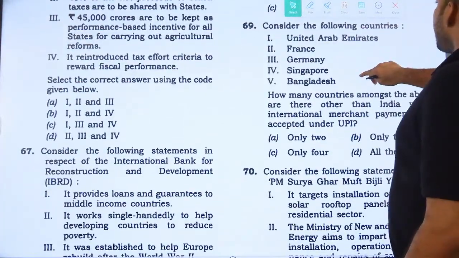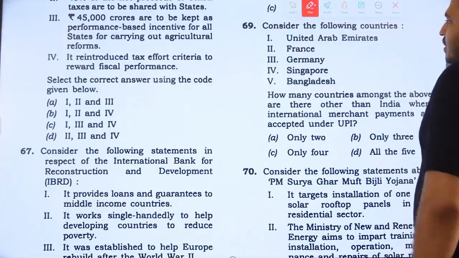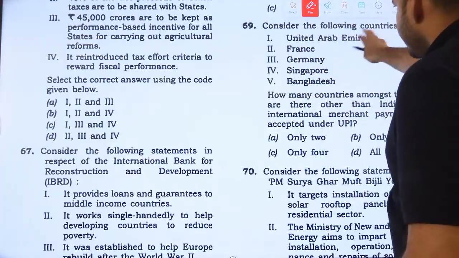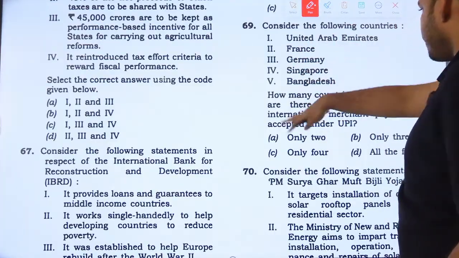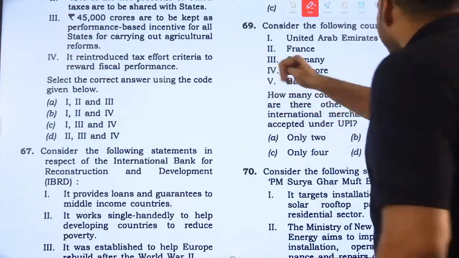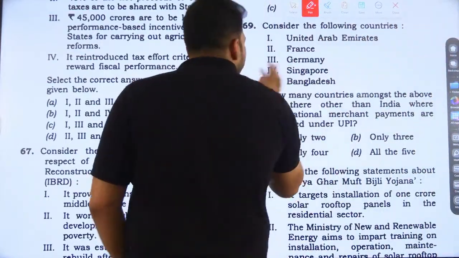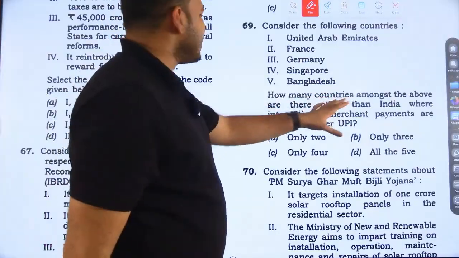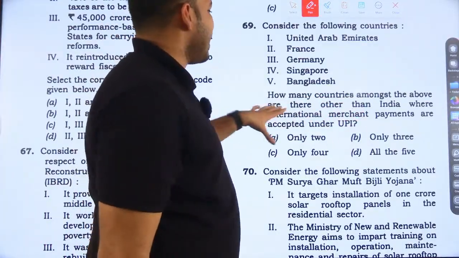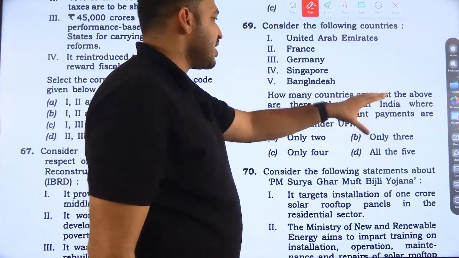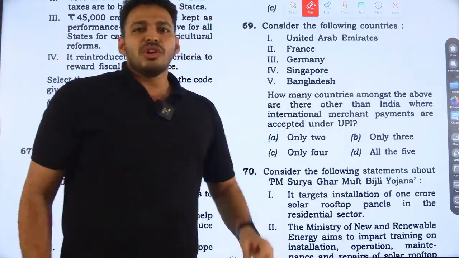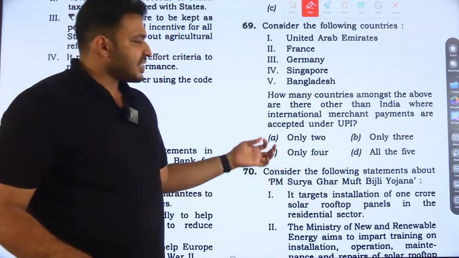Okay, next, consider the following countries: UAE, France, Germany, Singapore, Bangladesh. How many of the countries among the above, other than India, accept international merchant payments under UPI, Unified Payments Interface? Which all the countries accept this?